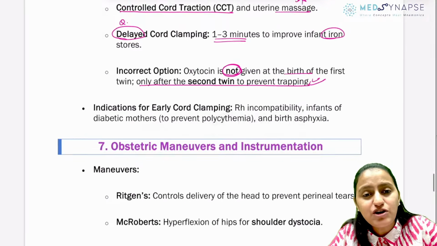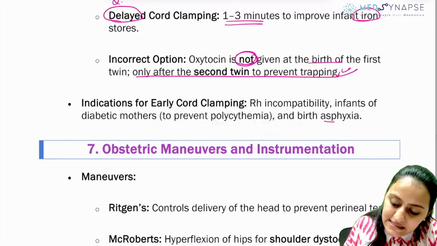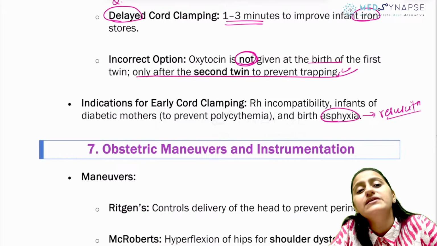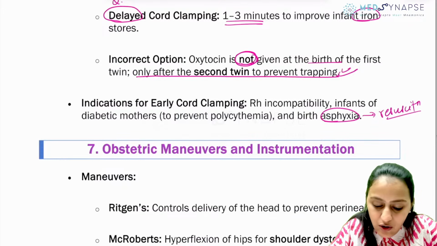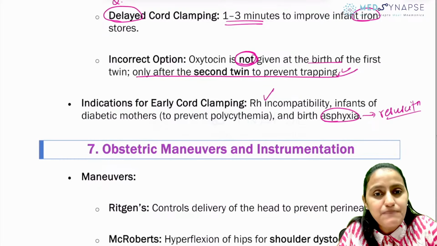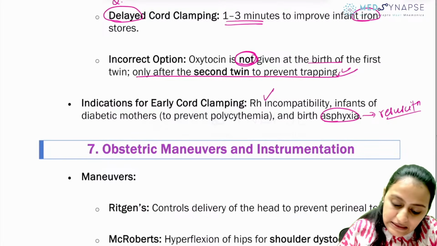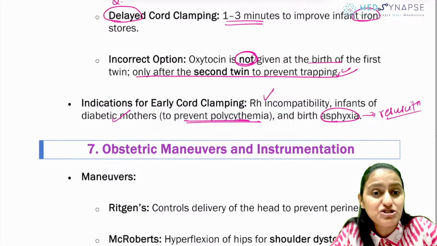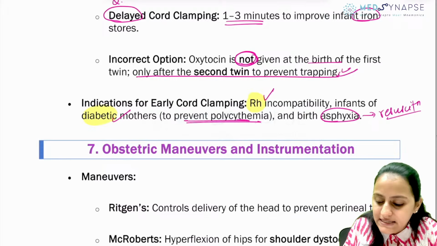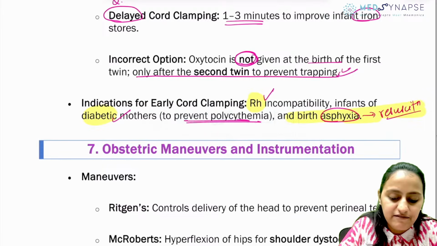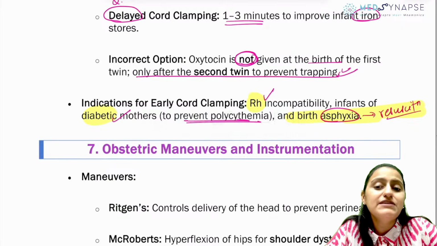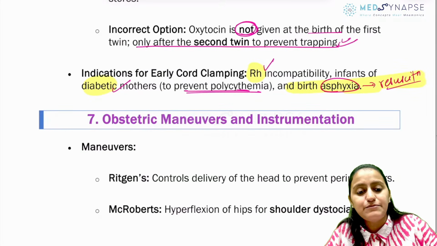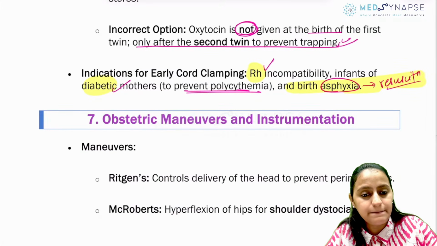What are the indications for early cord clamping? Now it is said the most important is asphyxia. Basically, when the newborn needs resuscitation, that is the cause for early cord clamping. Previously, the causes also mentioned are Rh incompatibility, to prevent sensitization, and infants of diabetic mothers, to prevent polycythemia. Even these have been mentioned previously. So Rh, diabetes, and most important is asphyxia. If the baby needs resuscitation, then definitely you would go for immediate clamping. Okay? Done with this? Give me a quick thumbs up if this is clear with everyone.